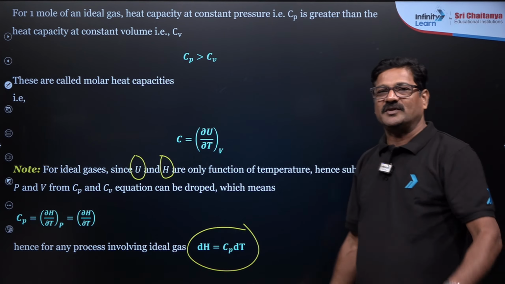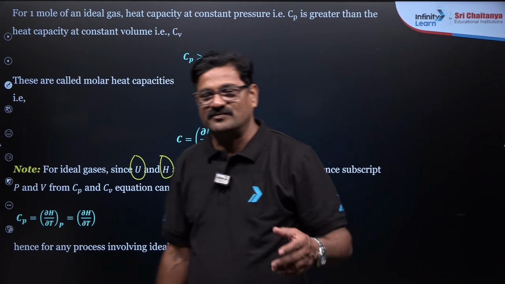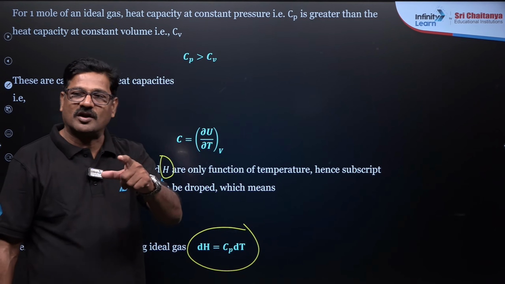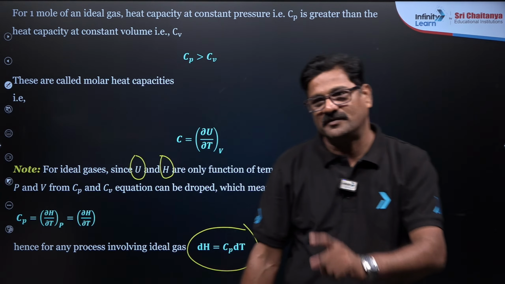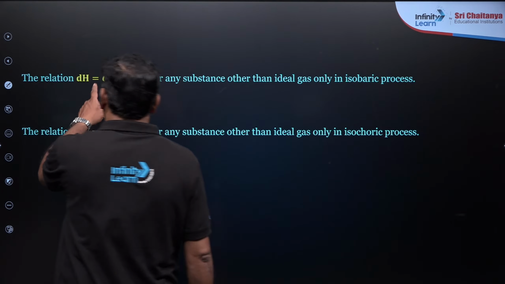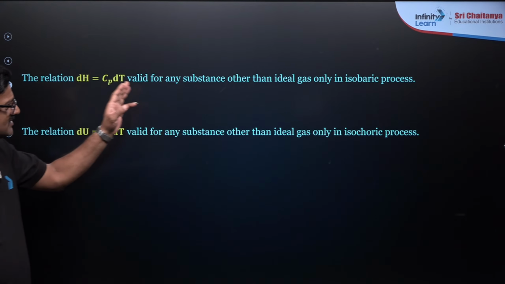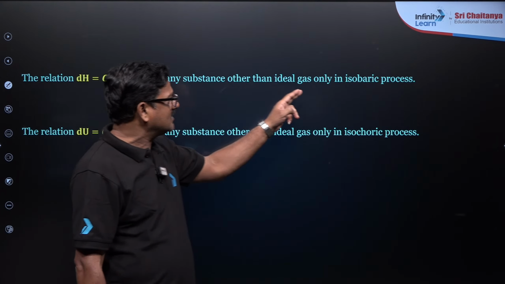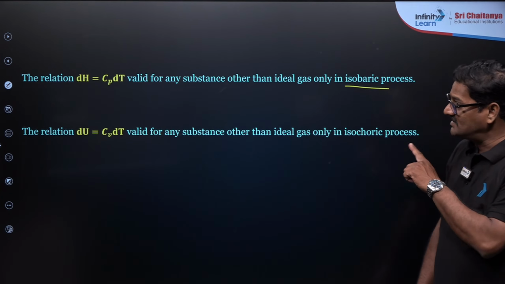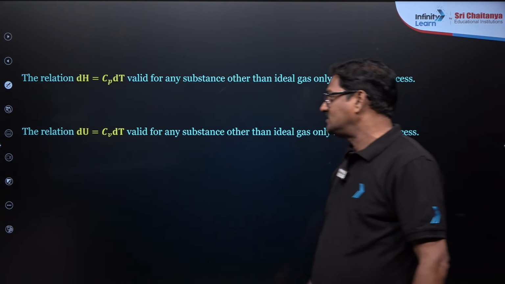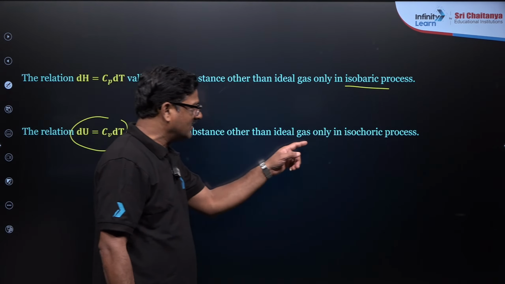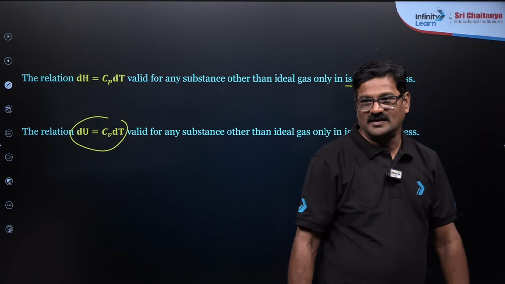And I am giving you the series of formulas where you can expect a question, my dear children. Those who are online, please ask any doubt if you have. And talking about validity: the relation dH equals Cp dT is valid for any substance other than ideal gas at an isochoric process. Validity is also important. The relation dU equals Cv dT is valid for any substance other than ideal gas at an isochoric process.